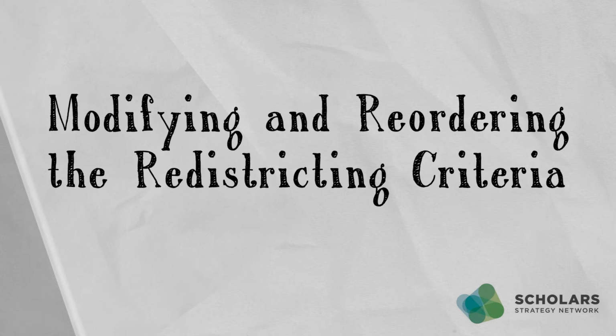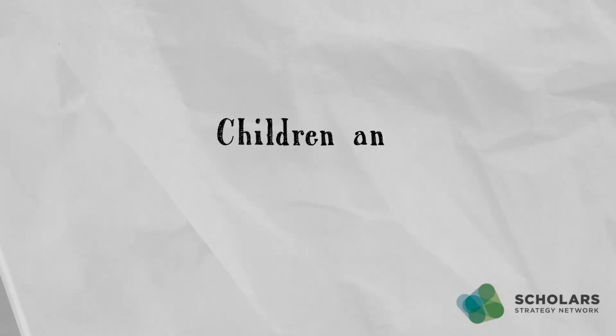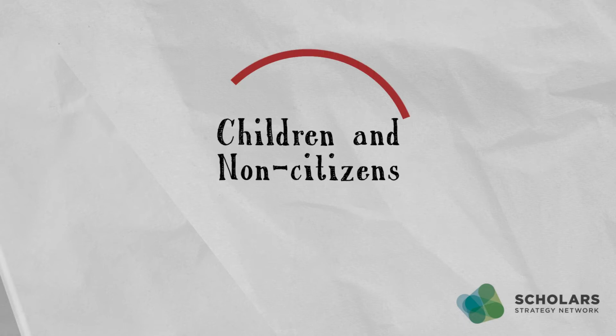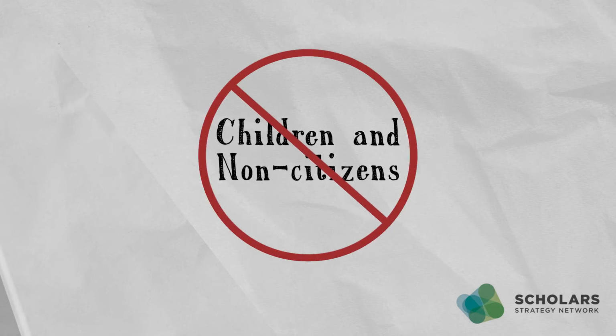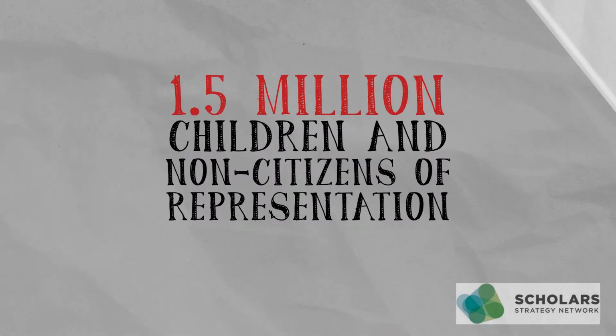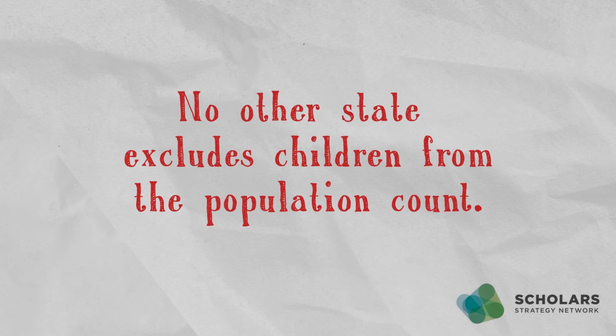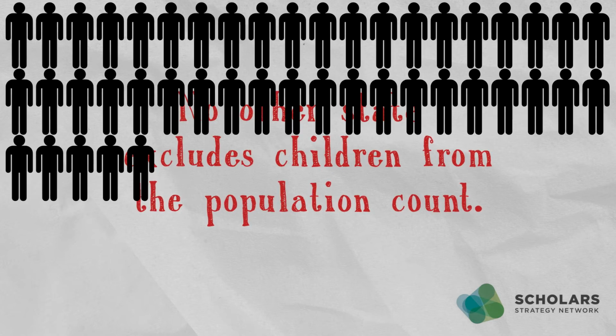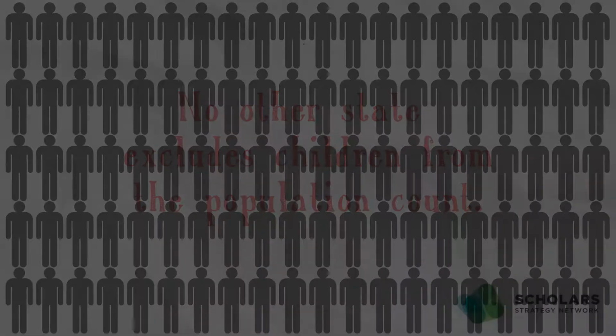This part of the ballot measure would change several things. Children and non-citizens would not be counted towards the population total when drawing legislative districts, stripping 1.5 million children and non-citizens of representation. No other state excludes children from the population count in drawing legislative districts.